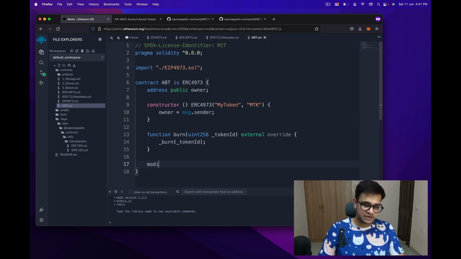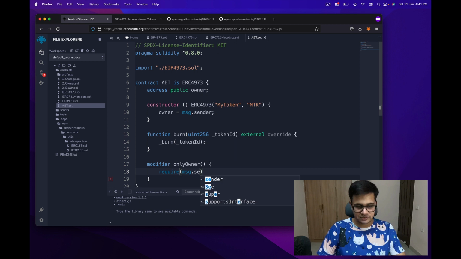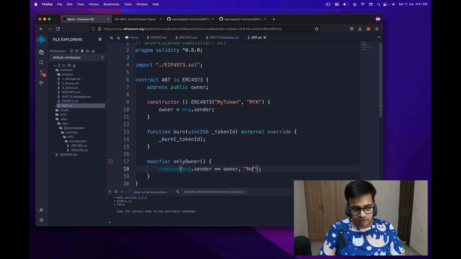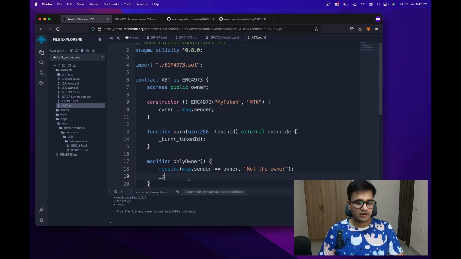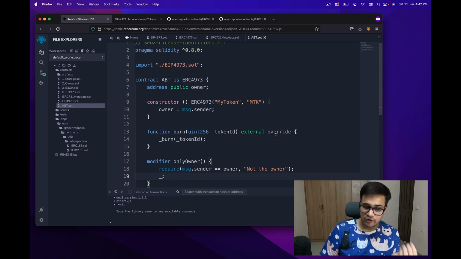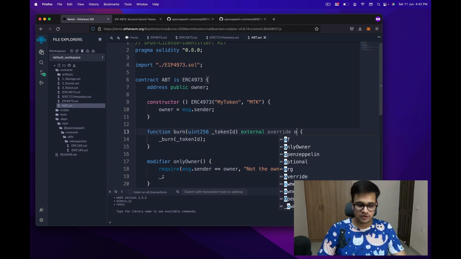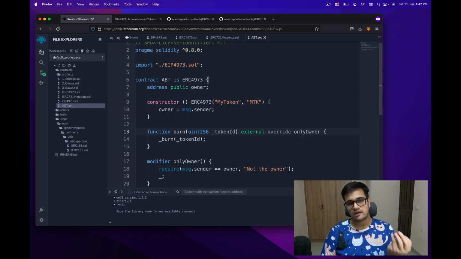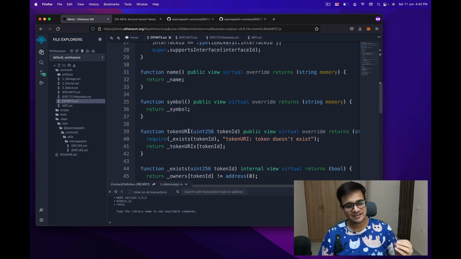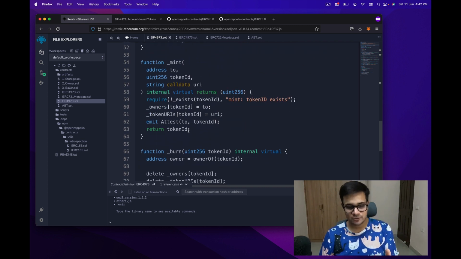And then what we're going to do is create a modifier called only owner, which requires that message.sender is the owner, or we throw an error called not the owner, or otherwise if it is the owner, we just move forward. Now that we have the modifier, we just need to put it over here that only the owner can burn this token. Now another thing is that there is no way to actually issue this token as of now.